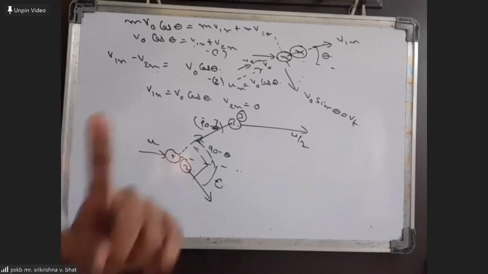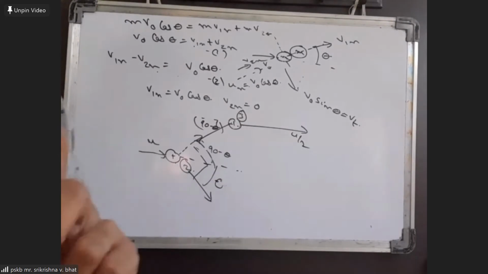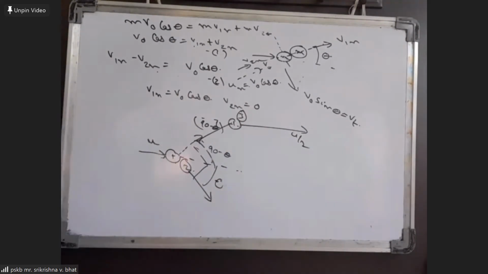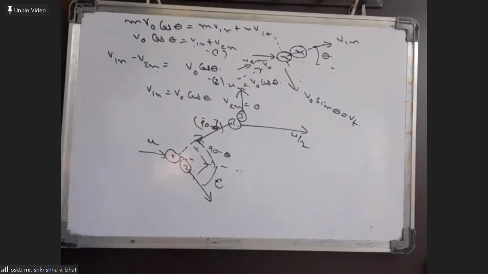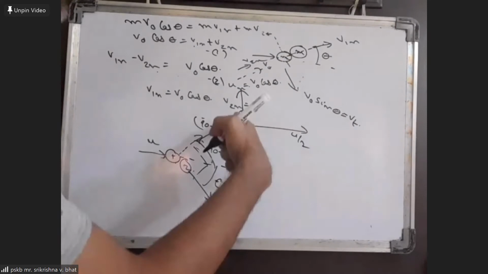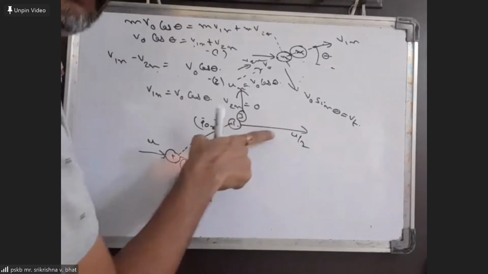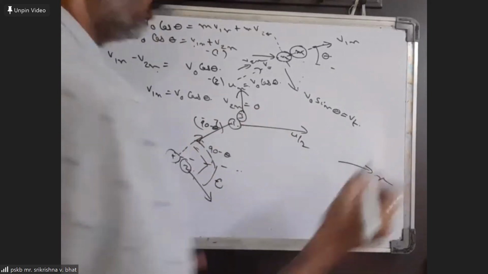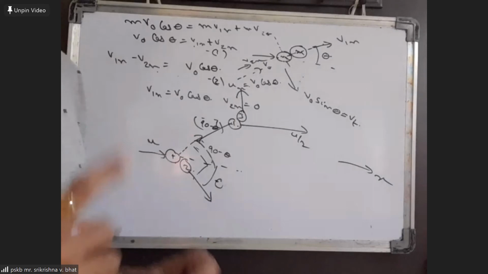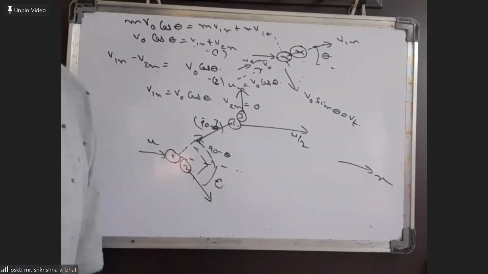Moreover, the angle between the velocities of the two bodies after the collision should be 90, which means the third mass must be moving at a 90-degree angle with the final velocity of the first mass. So if this is your x direction, the third mass must have final velocity in the y direction. Whatever its velocity may be, it should have velocity in y.